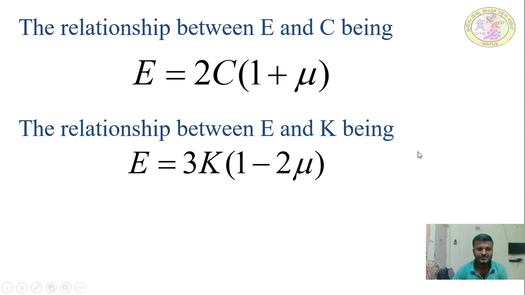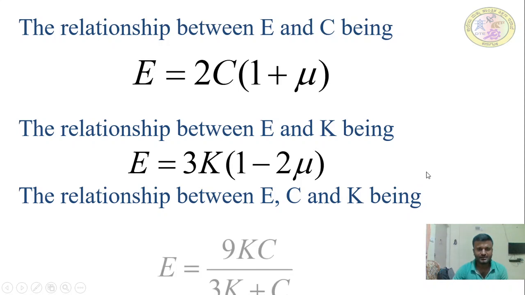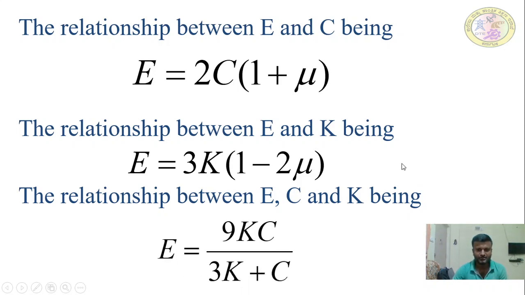Then what is the relation between all three of them, E, C and K? It is given by E is equal to 9KC divided by 3K plus C. These are the three most important relations used in order to find the different parameters within them.